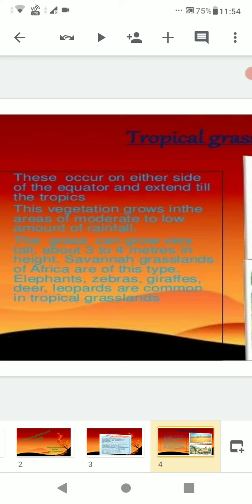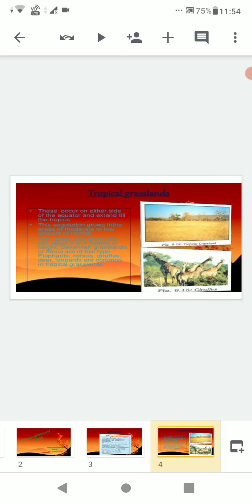This vegetation grows in areas of moderate to low rainfall. The grass can grow very tall, about 3 to 4 meters. Savanna grasslands of Africa are of this type. Elephants, zebras, giraffes, deer, leopards are common in tropical grasslands.